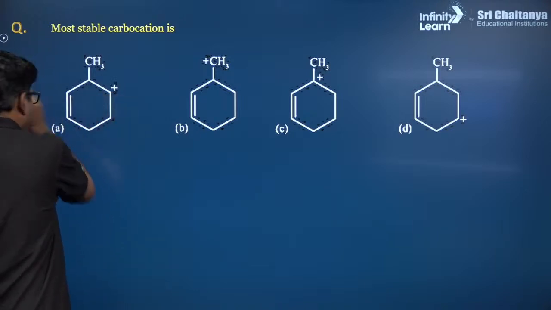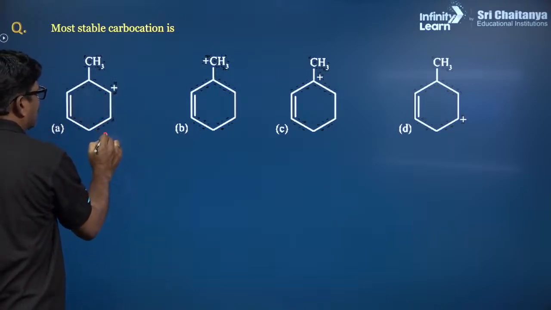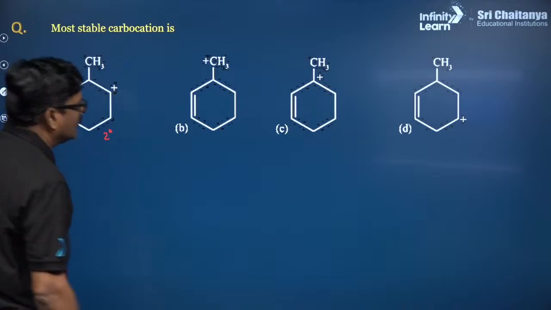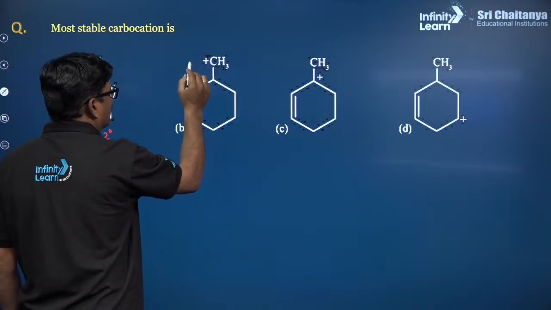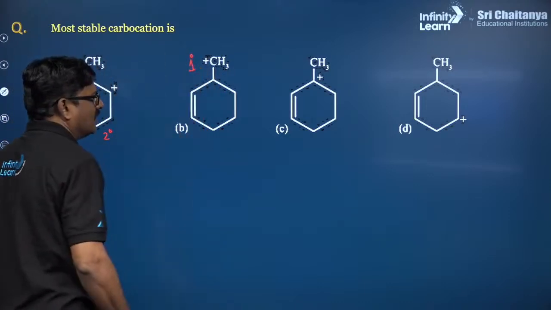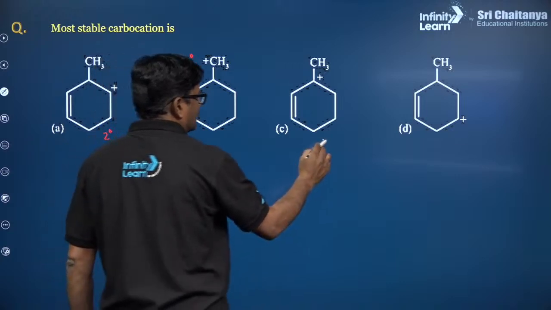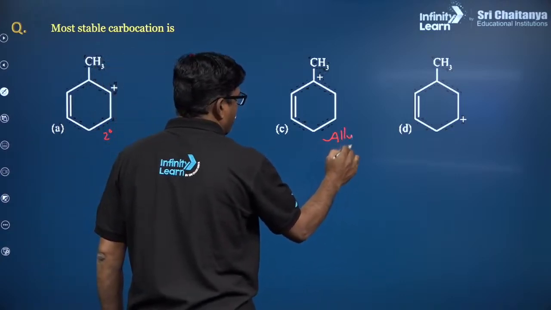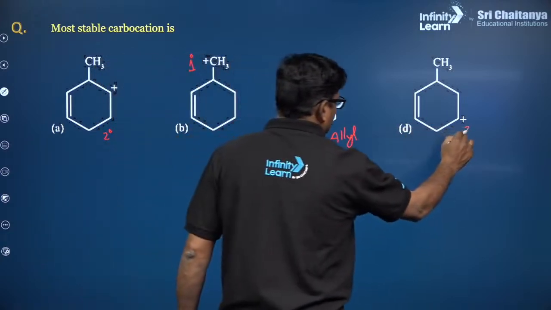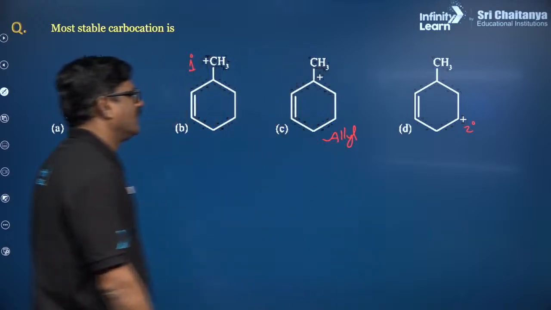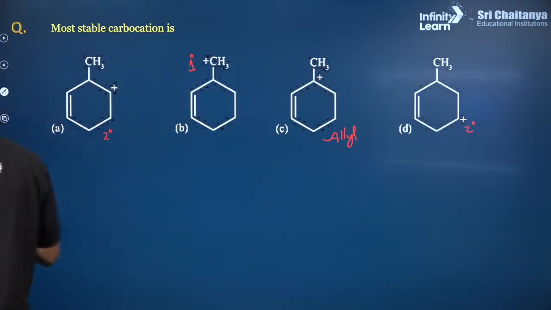So next question, option 3 here. Here you can see it's a secondary carbocation. Here you can see it's a primary carbocation. Here you can see it is allyl. It is also secondary carbocation. So allyl carbocation, excuse me.